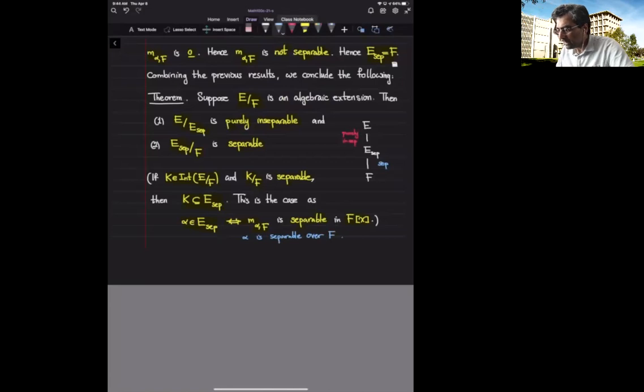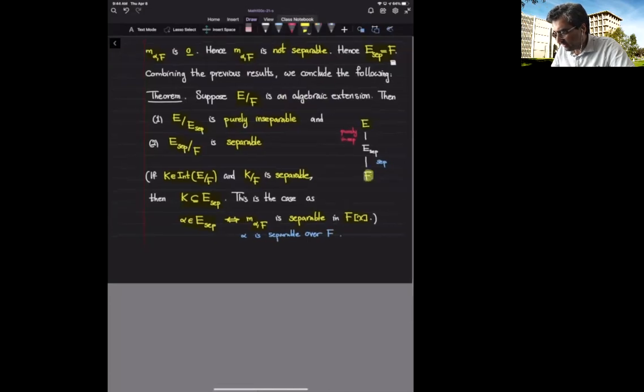Okay, so again, this means that we have this kind of diagram. Whenever I give you an algebraic extension E over F, I can find some intermediate subfield such that the bottom portion this time is separable and the top portion is purely inseparable. So you see the difference between the separability criterion and the normal criterion. In the normal criterion, the top portion was the easy one. In the separability criterion, we will see that both portions will be kind of involved.